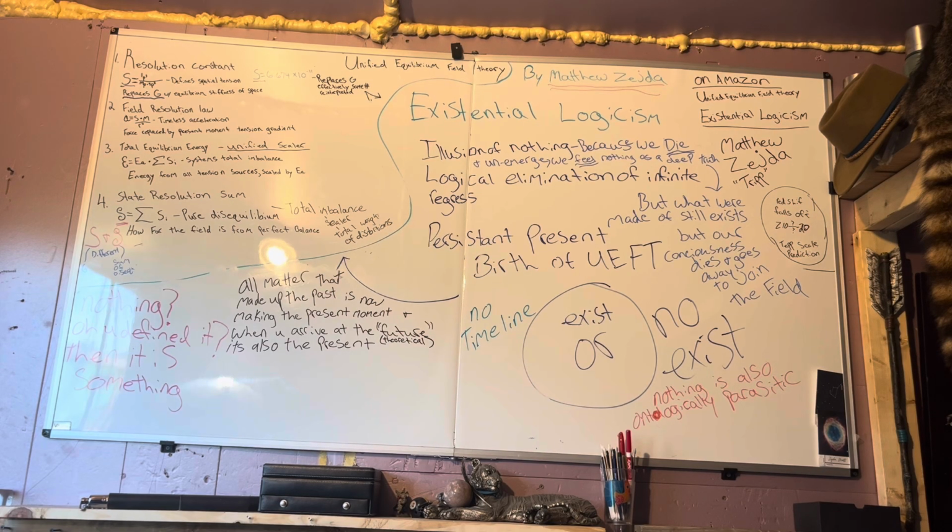To call such a loop self-caused is to commit a kind of logical sleight of hand. You assume the existence of the whole in order to explain the parts, and assume the parts to explain the whole, but never explain the origin of either. In technical terms, if the loop is considered contingent, that is, it didn't have to exist, and could have been otherwise, then it still begs for an explanation beyond itself. So we're back to regress, just one level up.